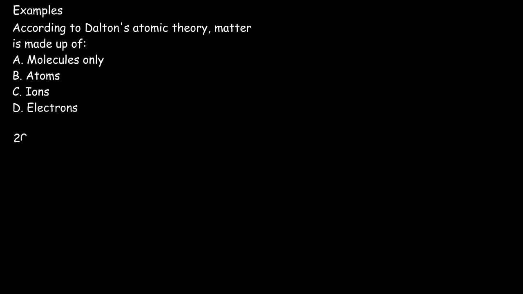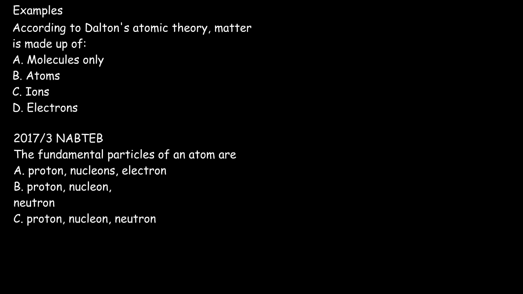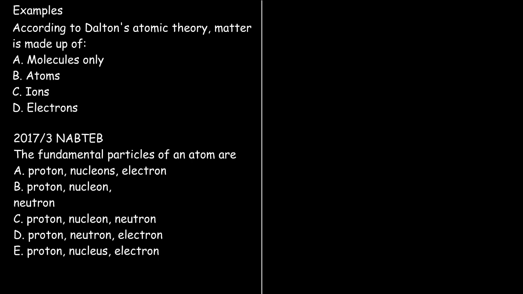The next question is from NATEP 2017, and it states that the fundamental particles of an atom are A. Proton, nucleons, and electron. B. Proton, nucleon, and neutron. C. Proton, nucleon, and neutron. D. Proton, neutron, electron. And E. Proton, nucleus, and electron. Now, the fundamental particles of an atom are proton, neutron, and electron. And the correct option is D.